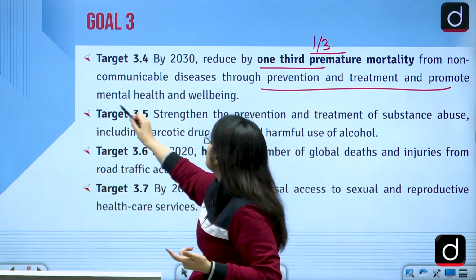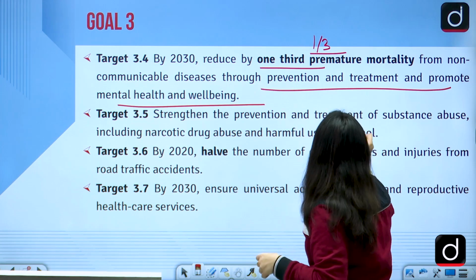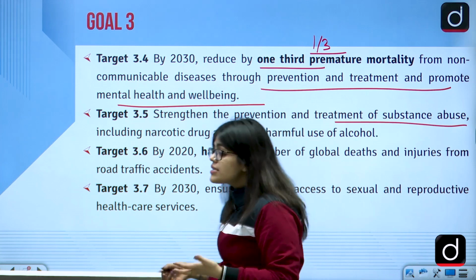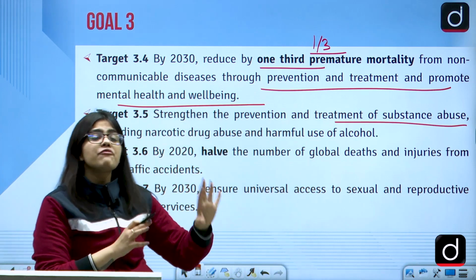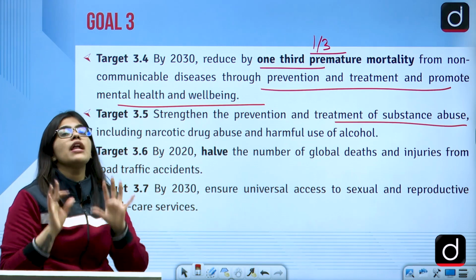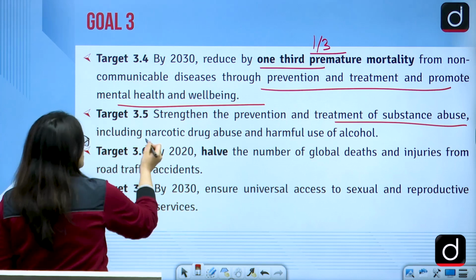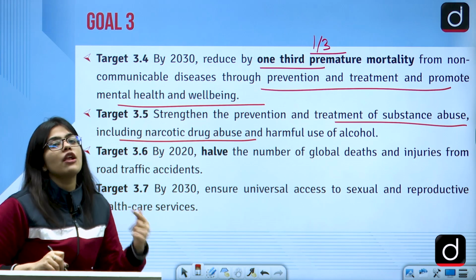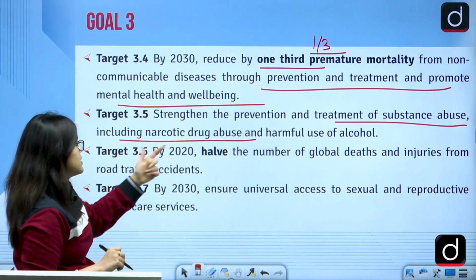Also, we'll be working on mental health and well-being. We'll strengthen the prevention and the treatment, and we will provide them with good drugs. So we'll provide them with good medicines and will prevent them from harmful drugs, or harm affected by the alcohol. So we'll protect the people from harmful narcotic drugs and harmful effects of the alcohol also. So we will be spreading awareness related to all these things.